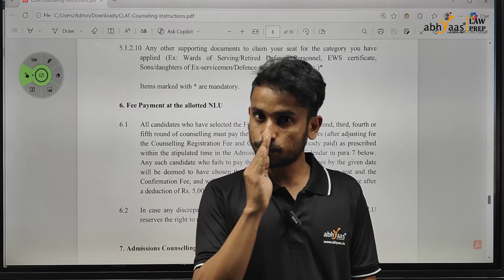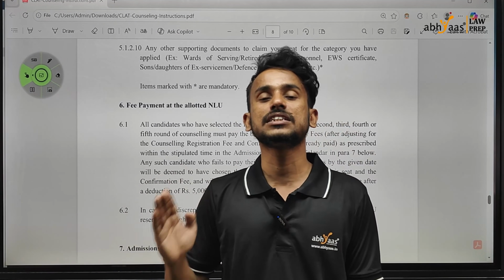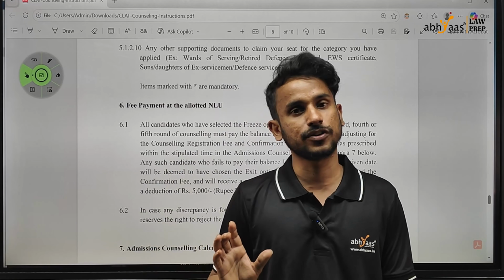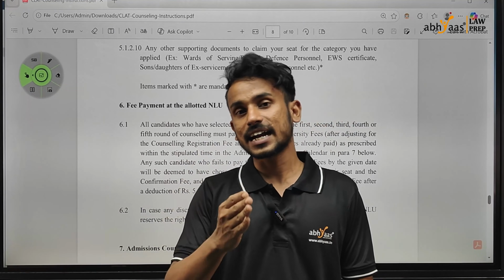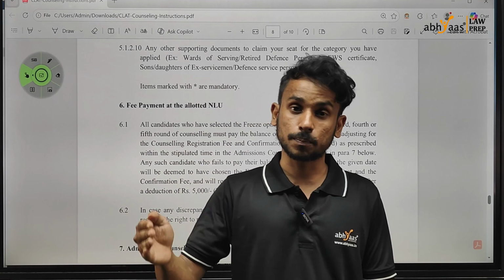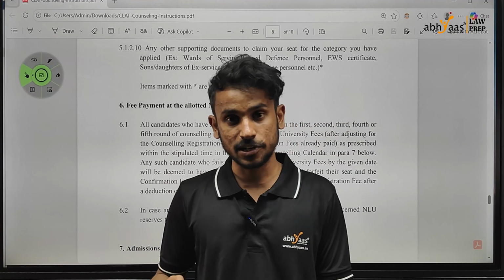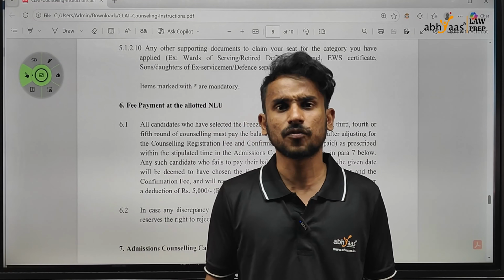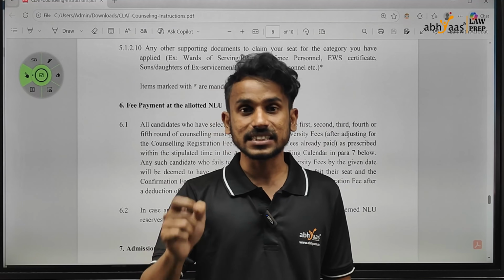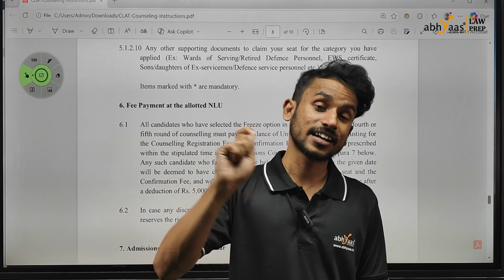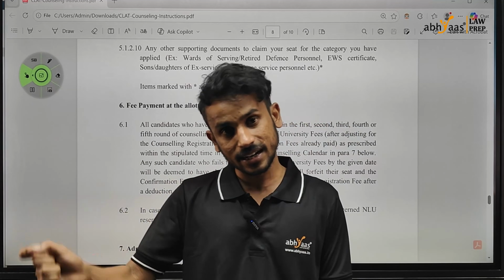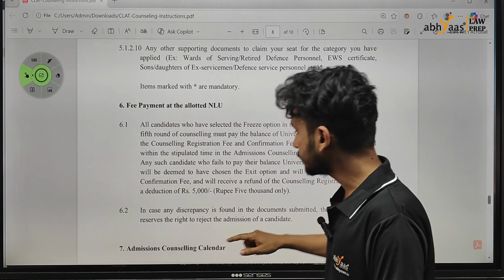So make sure if you press freeze in one of the first 3 rounds, make a payment by 24th of April. Otherwise, if you have decided that you exercised the option of freeze and now you don't want that NLU, and you don't want to make the fee payment because you don't want the NLU, in that case take an exit before 8th so that you at least get the registration fee of 30,000 that you have paid in full refund.